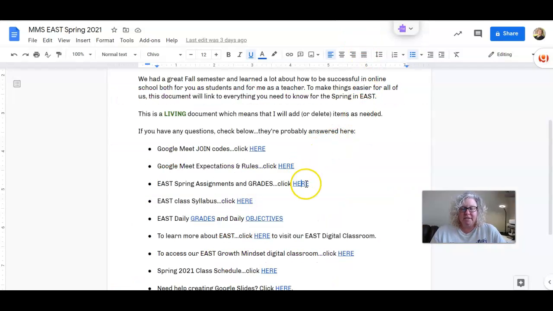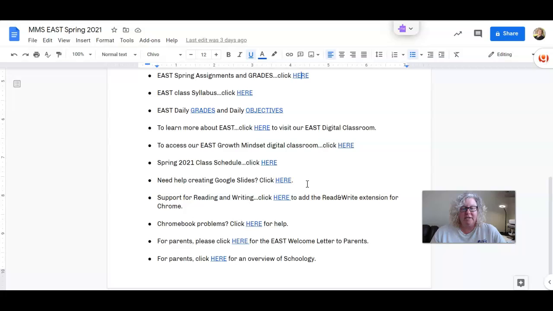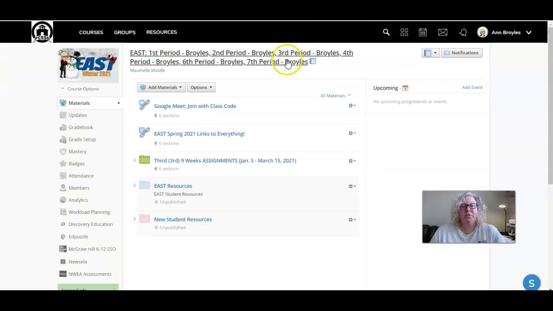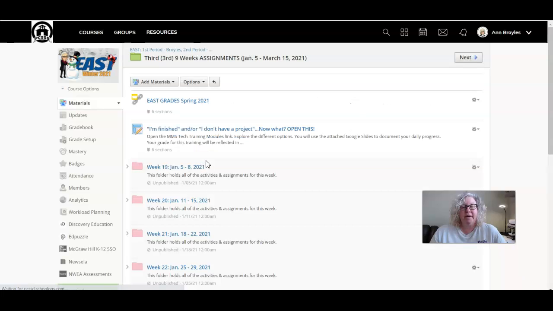Okay, so I think that that's pretty much everything here that I need to point out to you. You can figure out the rest on your own and explore it. And this semester, we're going to be using our green folder, and that's where the third 9 weeks assignments are going to be.